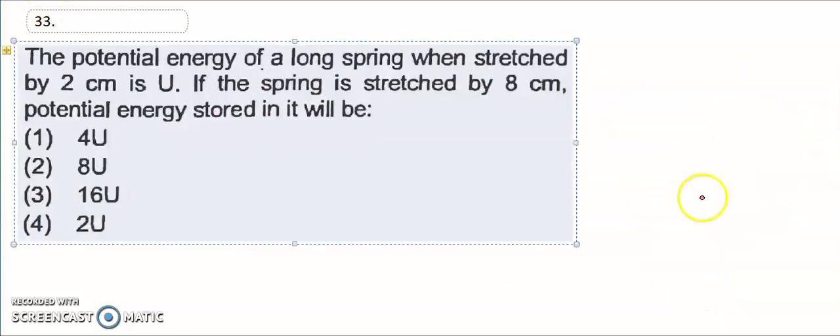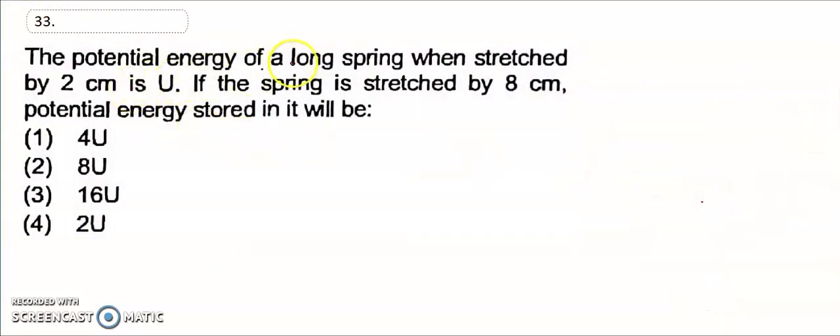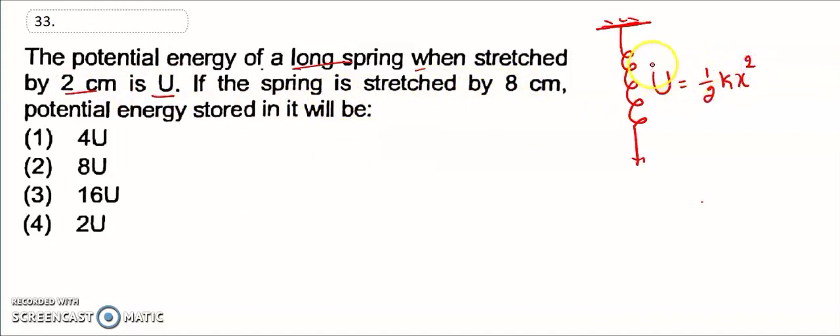So 33. Question number 33 is that the potential energy of a long spring when stretched. This is a long spring. Okay, so this long spring is stretched by 8 centimeter, now stretched by 2 centimeter to U. So what is it for 8 centimeter, he asks. So potential energy of the spring is equal to 1 by 2 kx square. This is the relation. So U is proportional to x square.